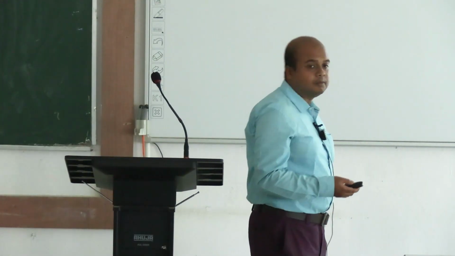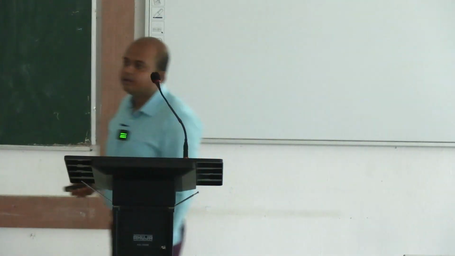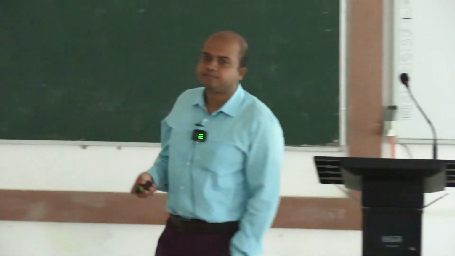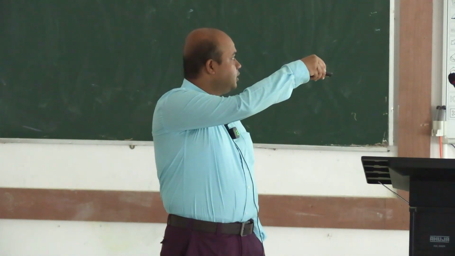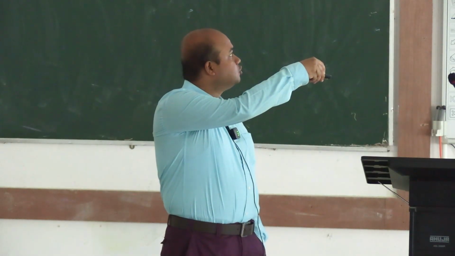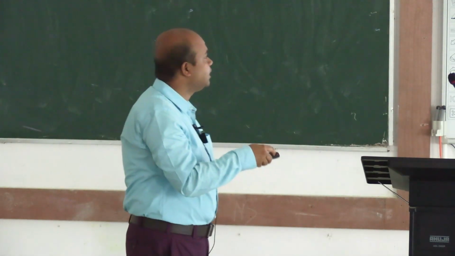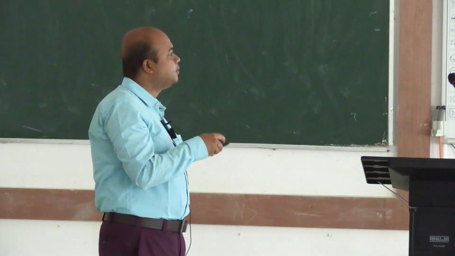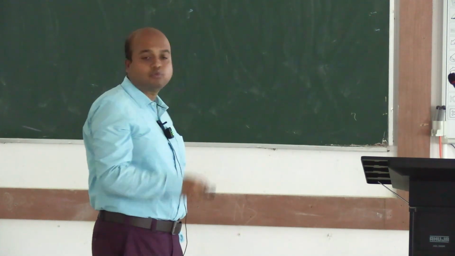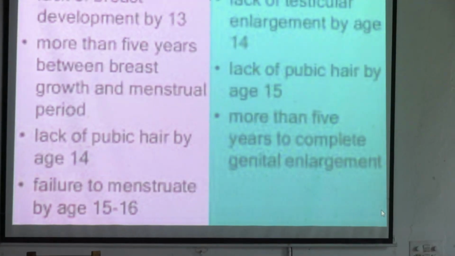So there are problems. We are speaking simply about this, but it is actually not so simple. There are very unfortunate cases where there will be no spermatogenesis or ovarian development. Again, this is about delayed puberty: lack of breast development by 13, and failure to menstruate, better write age 17.